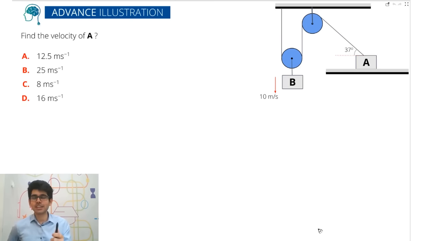Try to solve this question using the tension trick also. Try to do it yourself. I will tell you one way of solving it, but you have to solve it via the tension way. And let's see if you can do that.